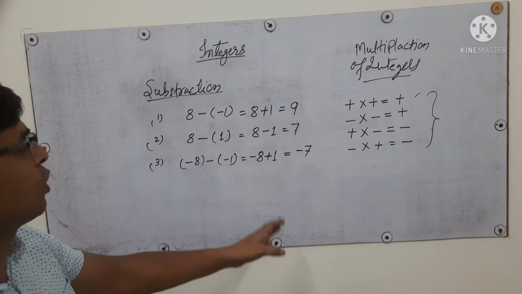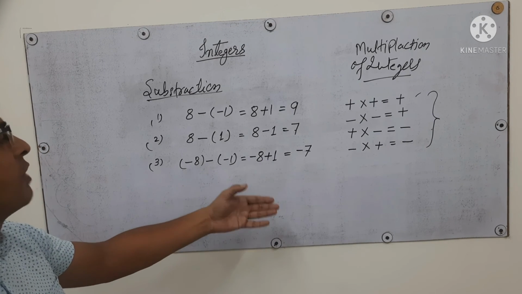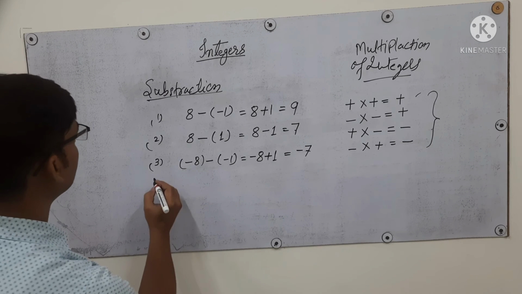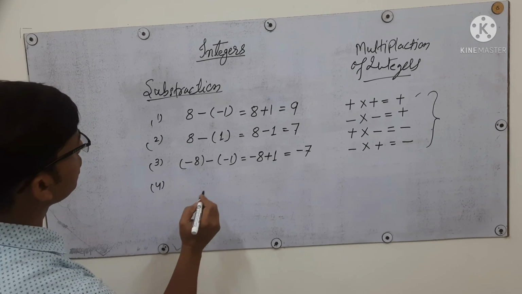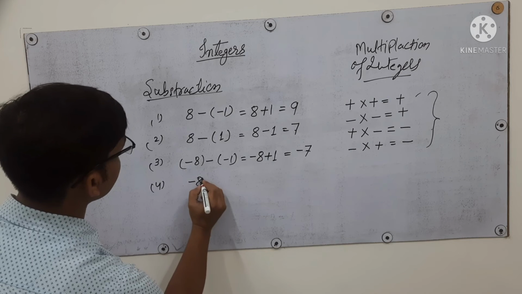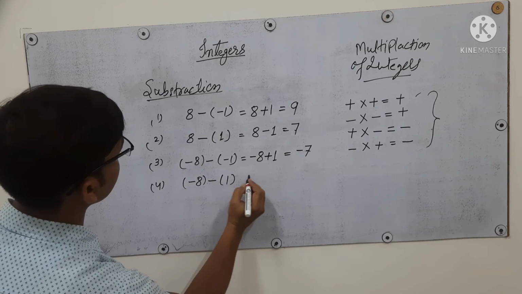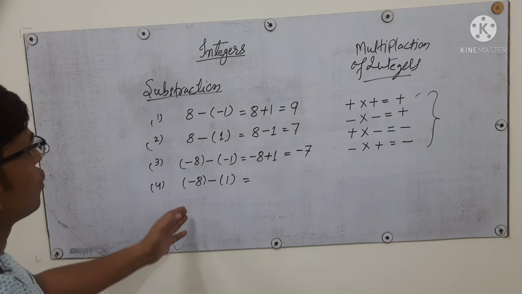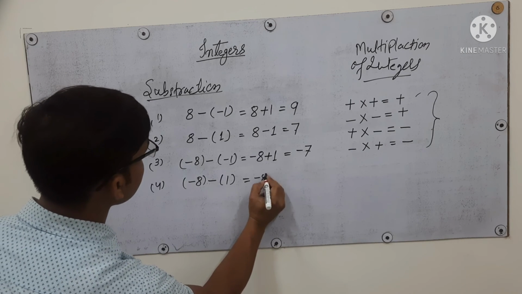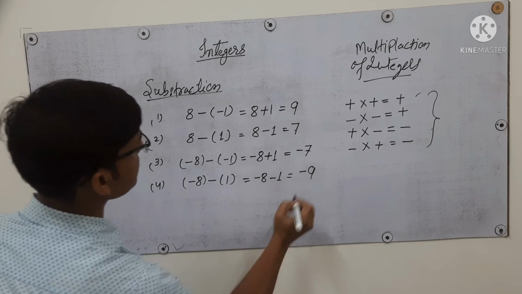Why -7? Because here 8 is bigger than 1 and the sign will be of the number which is bigger in size. And the fourth condition arises when the number is like this: -8 minus 1. Now what? So we can easily do it: it is minus 8 and minus 1, so the answer will be minus 9.